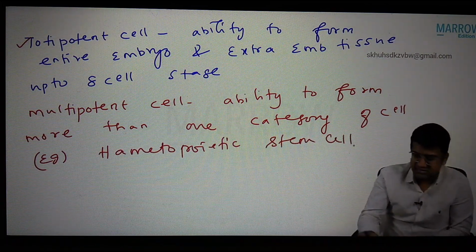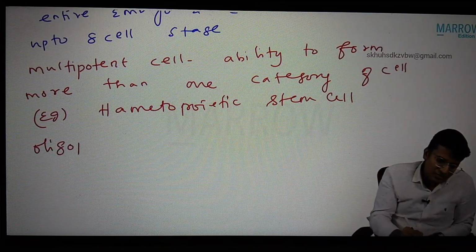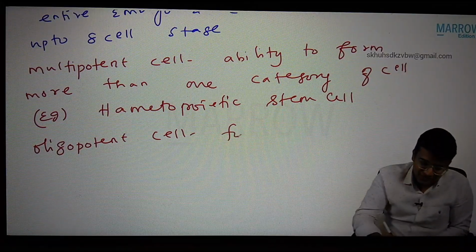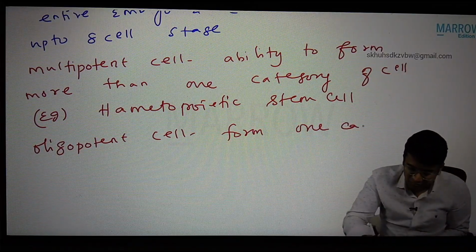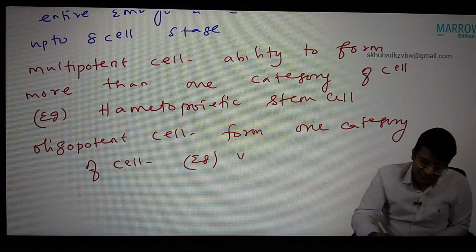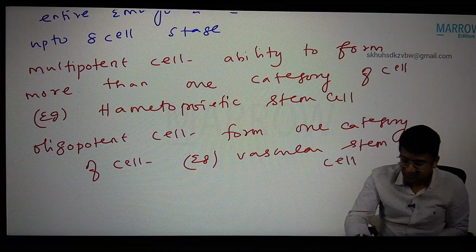You know the definition, no? Next, oligopotent cell. Oligopotent cells form one category of cell. Example, vascular stem cells.